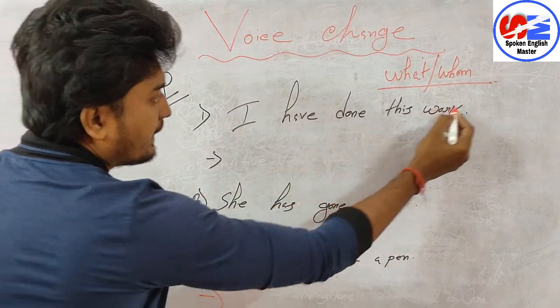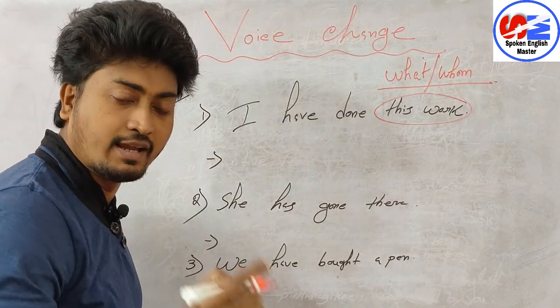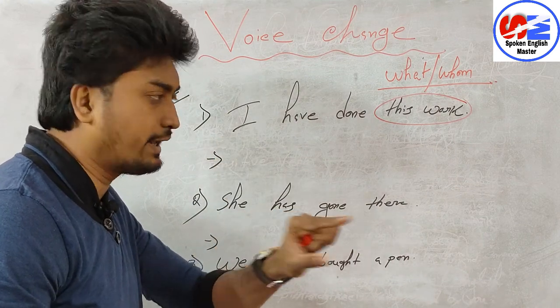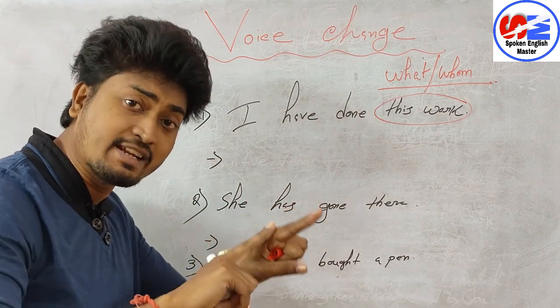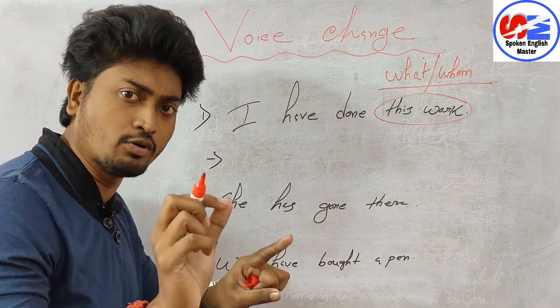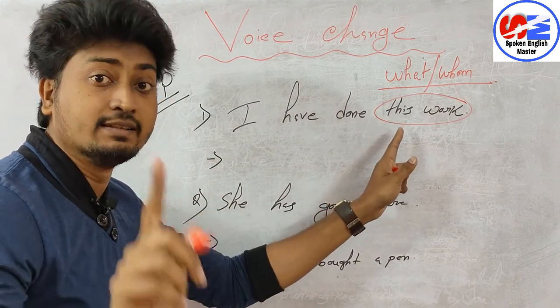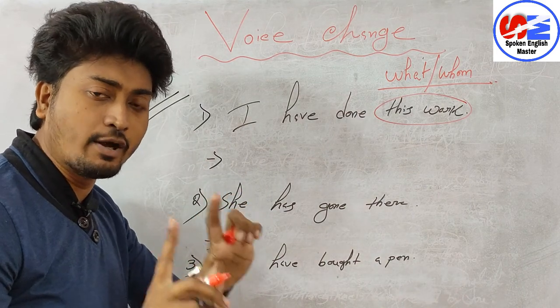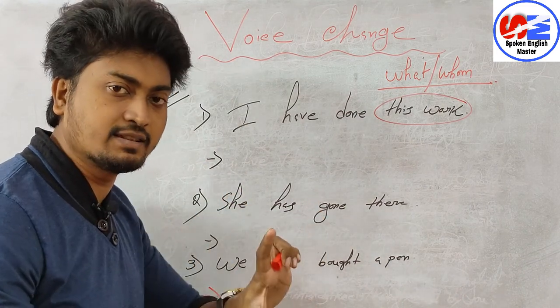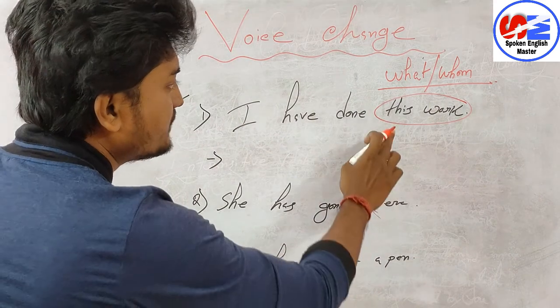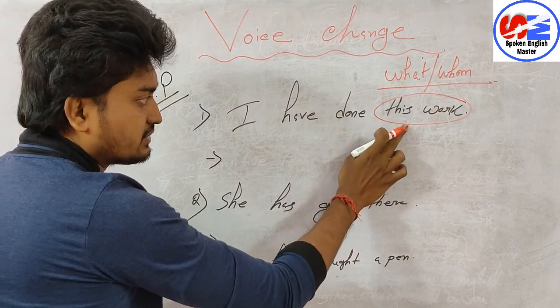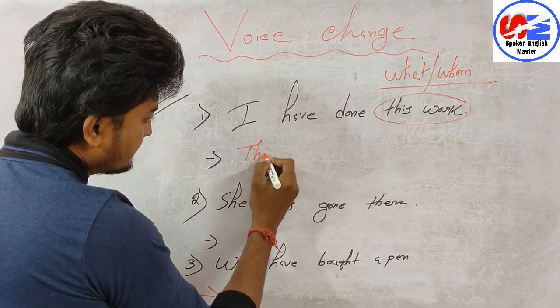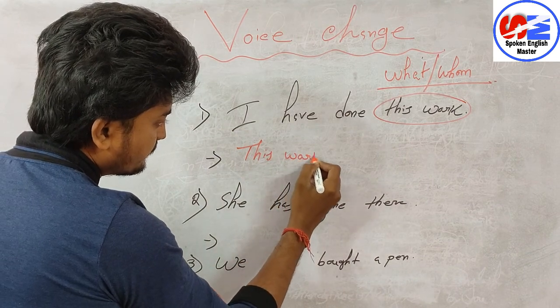I have done this work. Here the object is this work. In my previous video, part 1, I already told you that if you want to change from active to passive, the first thing you have to identify is the object. If the object is not there, in 99% of cases voice change cannot be done. Some exceptions are there, which I will tell you later on. So here the object is this work, so I will write it: this work.